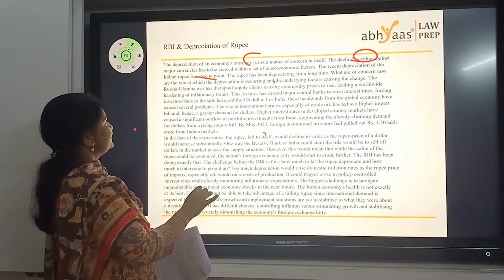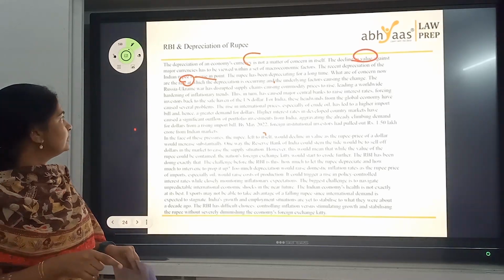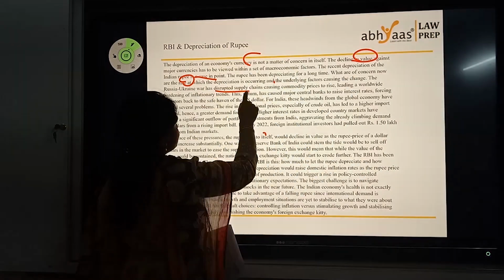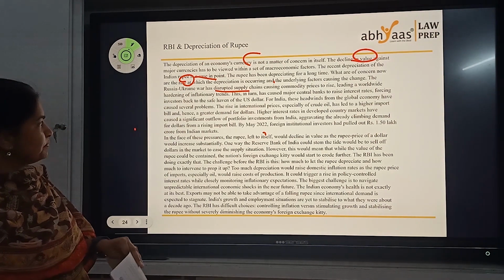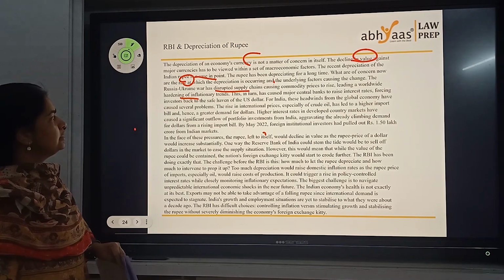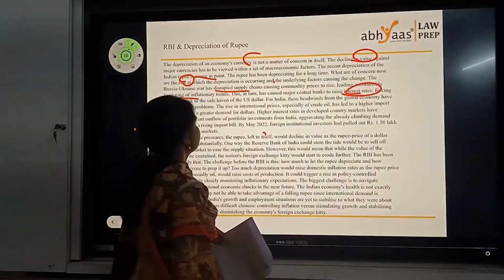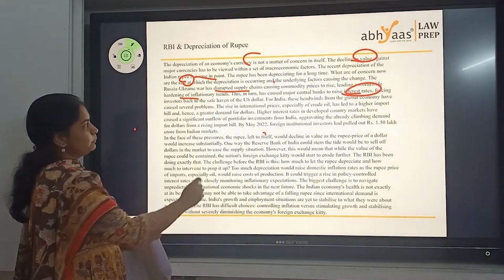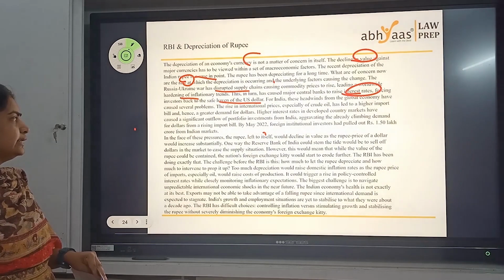What is of concern now is the rate at which this is happening. So that's the concern here. Russia-Ukraine crisis has disrupted the supply chains, causing commodity prices to rise, leading to worldwide hardening of inflationary trends. This in turn has caused major central banks to raise interest rates, forcing investors to go back to the safe haven of the US dollar. They started focusing on the dollar again.